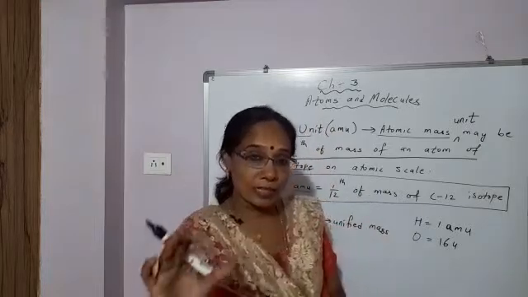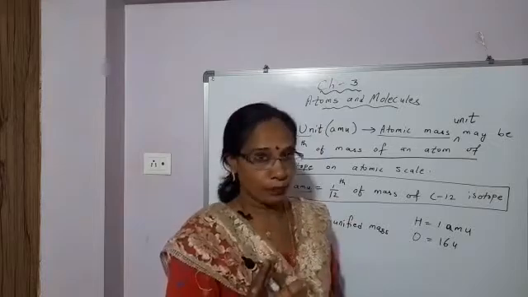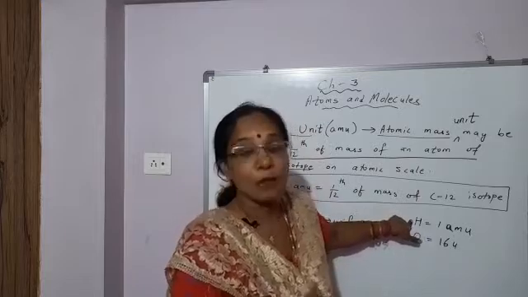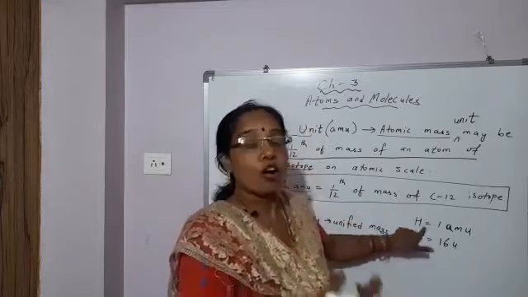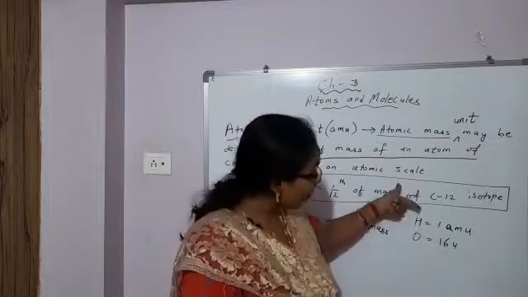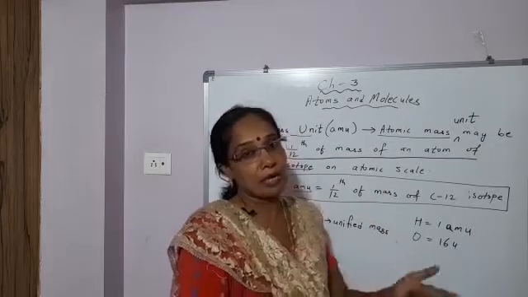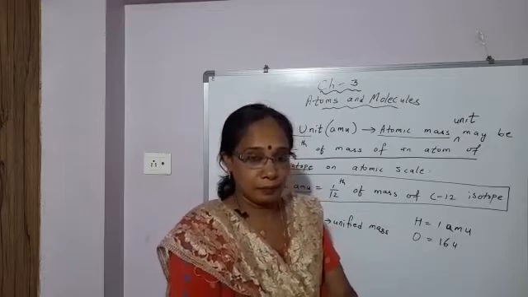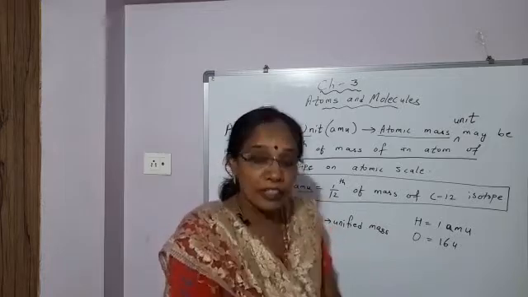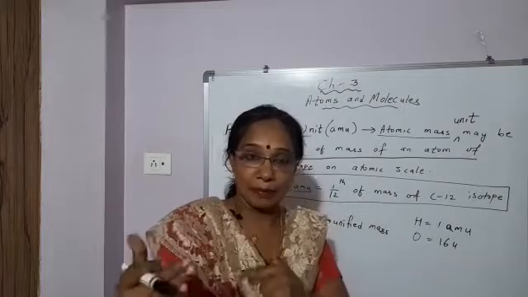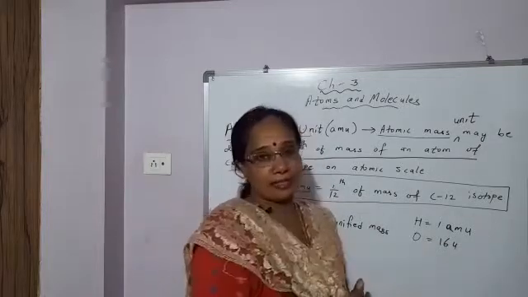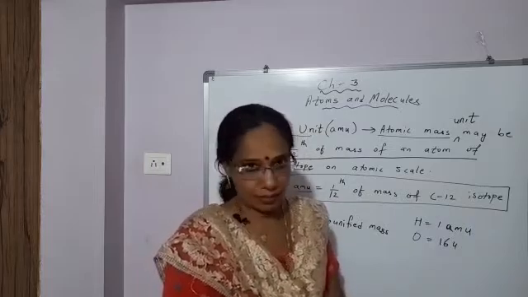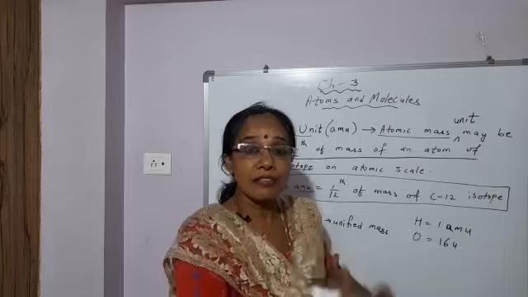This way the reference element atom taken was hydrogen, and on atomic scale it was taken to be 1 U, and the mass of other elements were compared with hydrogen. How many times this atom of oxygen or how many times atom of chlorine is heavier than hydrogen, and that will be the mass of those elements. So this way it felt more convenient to take the atomic mass of the element by comparing with a reference atom. So it was called the relative mass, relative atomic mass, because we are comparing it with a reference atom.